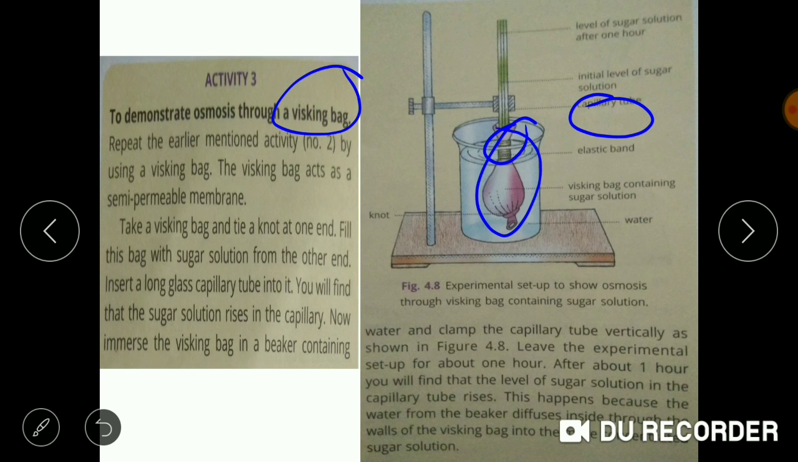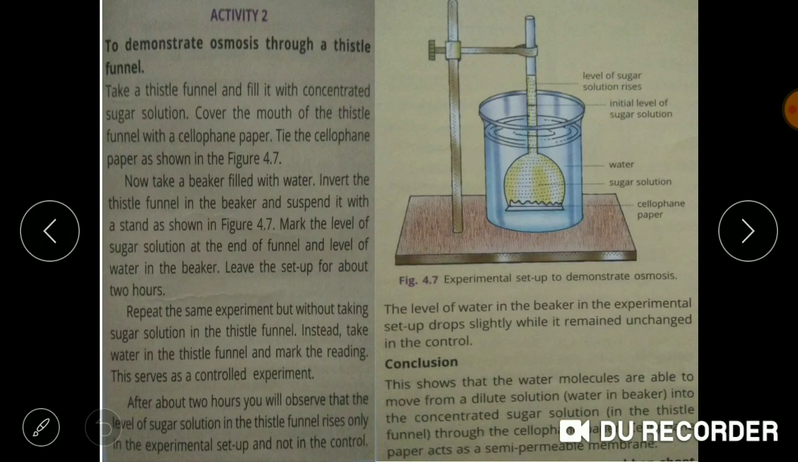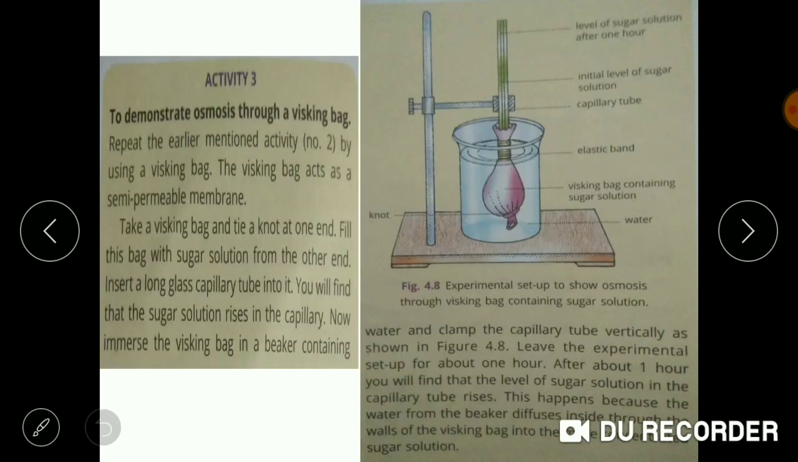Similarly, just like in the earlier setup where we added the sugar solution in the thistle funnel, here also we will take the sugar solution in the whisking bag and add the capillary tube. When we add the capillary tube, we will see that the sugar solution in the capillary tube rises up. So this marks the initial level of the sugar solution in the capillary tube.